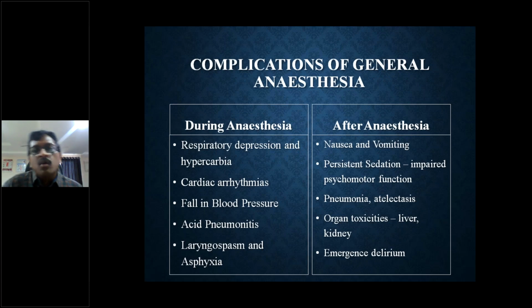Okay, so finally, the complications of GA during anesthesia and after anesthesia can be dealt with like this. During anesthesia, there may be respiratory depression and hypercarbia. Cardiac arrhythmias can happen, ranging from simple tachycardia, simple bradycardia to paroxysmal atrial tachycardia or paroxysmal ventricular tachycardia. So you may see ventricular fibrillation or ventricular tachycardia also if you are not managing or monitoring them properly. So cardiac arrhythmias are very important in the anesthesia period. And there may be hypotension, acid aspiration syndrome, and laryngospasm and asphyxia have to be really cared for in the operation theater.